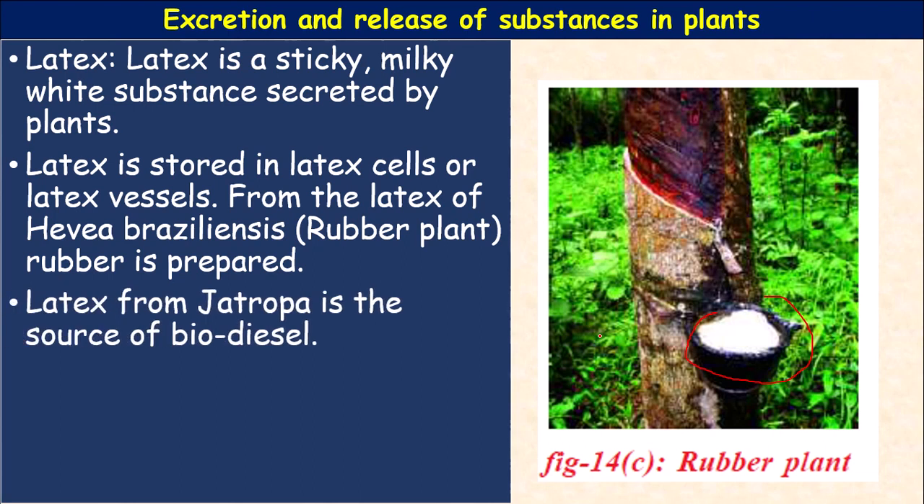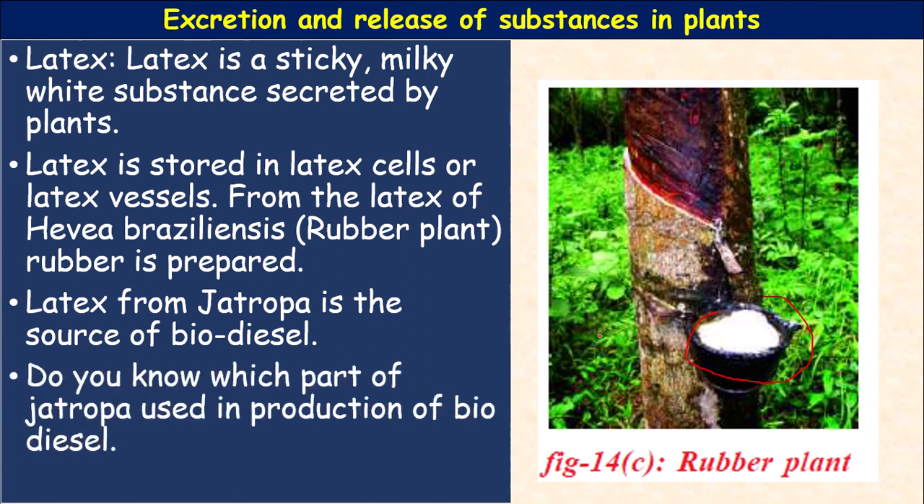Latex from Jatropha is the source of biodiesel. And do you know which part of the Jatropha is used in the production of biodiesel? That is the seeds, the fruit. So till now, we have studied secretions from the stem, from the leaves, from the flowers, especially from the bark.